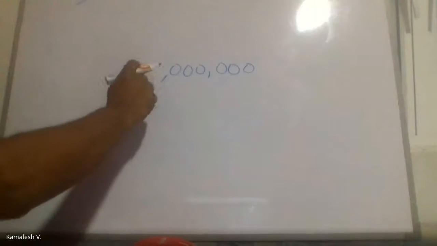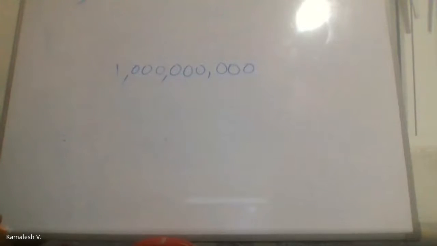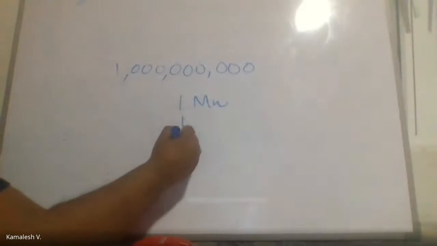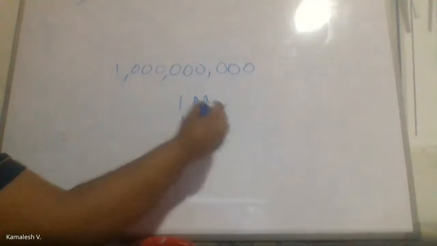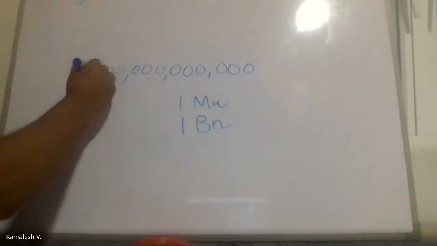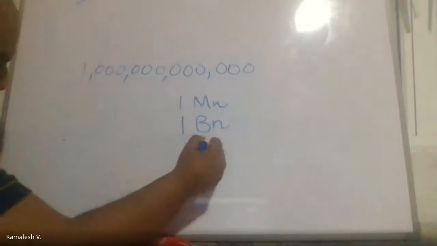1 million. Okay. How much is this? 1 billion. So earlier you said 1 million, make me correct. The second one you said 1 billion, BN. Right. How much is this? 1 trillion. 1 trillion, exactly.